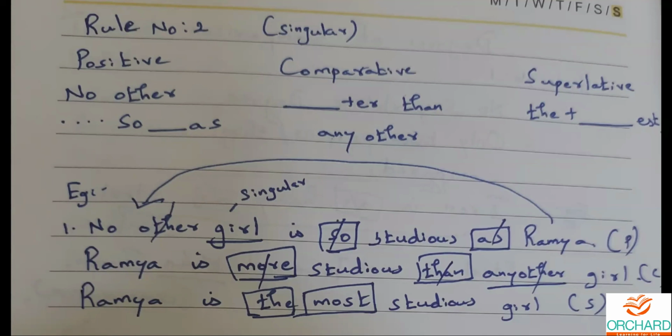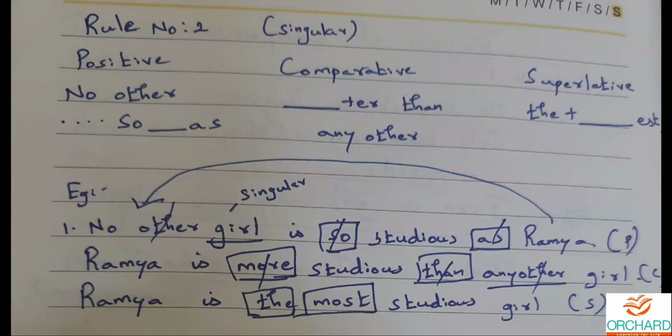From positive to comparative or superlative degree, when you change it, the object part, say for example, in this sentence, Ramya is the object. So Ramya will be coming in the front. When it is written in comparative degree, it will come like this: Ramya is more studious than any other girl, because we can't use ER there. Instead of ER, we are using more plus than. So it is rule number 2's comparative degree. We have to use any other there. Any other girl. When it comes in superlative, we write it as Ramya is the most studious girl. Once again, EST is not going to come there.